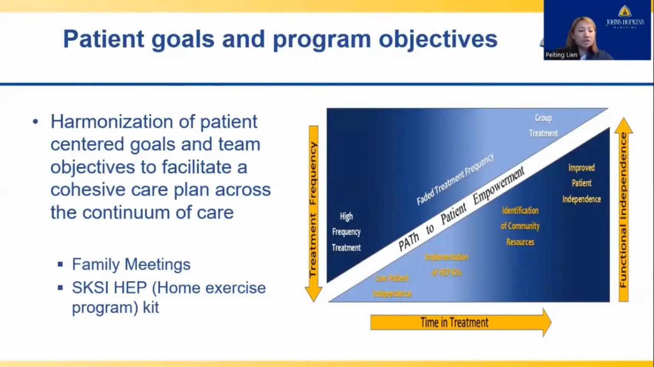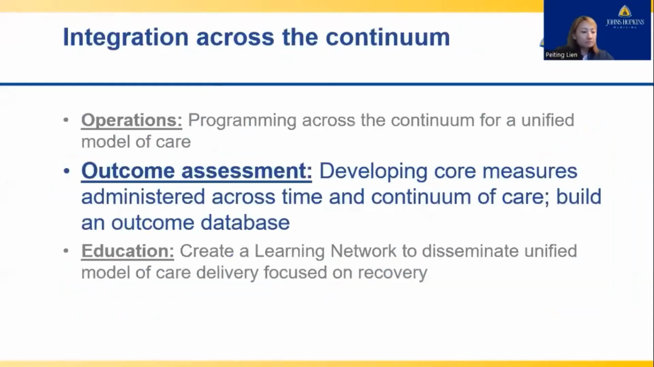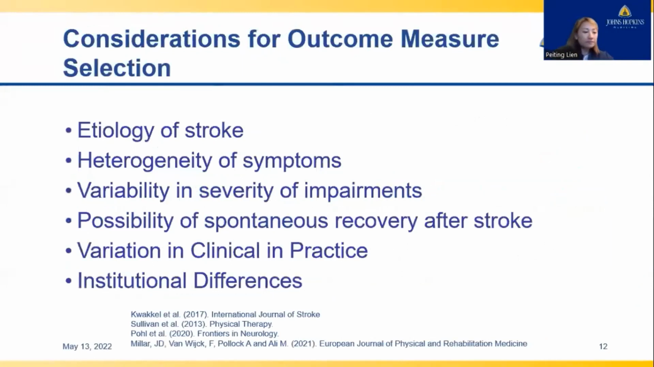Examples we have implemented to achieve this include family meetings and SKSI home exercise kits, both of which will be discussed in more depth in the following sessions. Our next challenge revolves around outcome assessments, where we need to establish a set of standardized outcome measures that is used across the continuum of care, as well as build an outcome database.